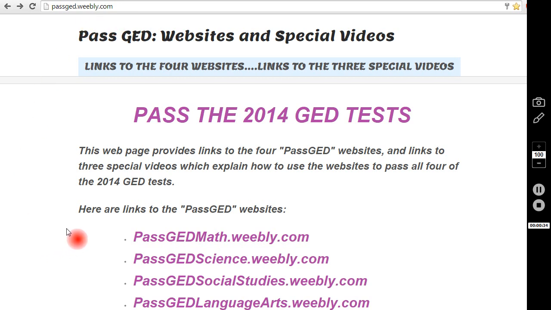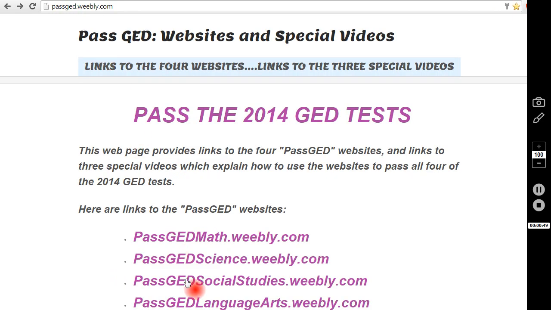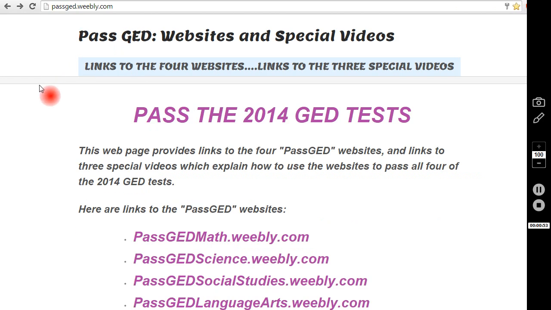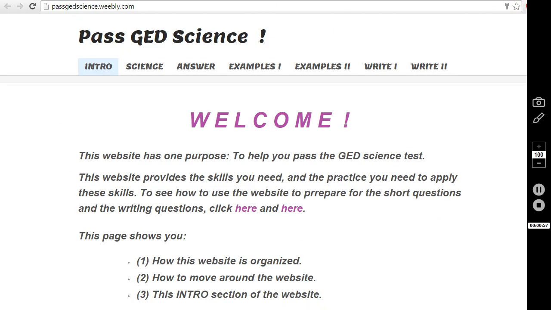PassGED.weebly.com, and here are links to all four of the PassGED websites. I'm going to bring up the three non-math websites quickly so that we can look at them side by side. You can't see what I'm doing on your screen, but what happens is that we'll be able to look at all three of the websites in the rest of this video.